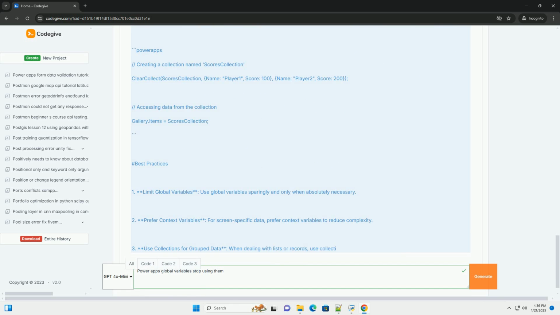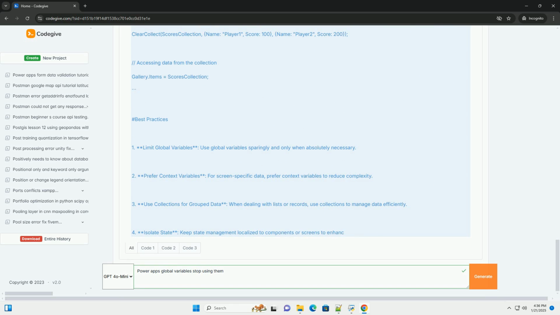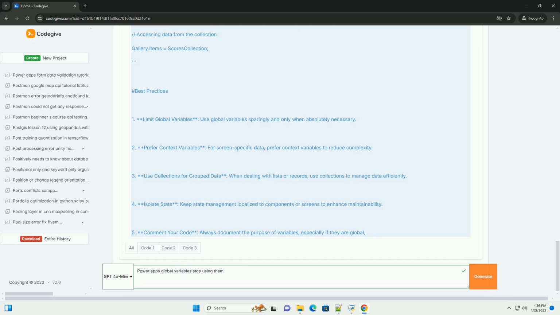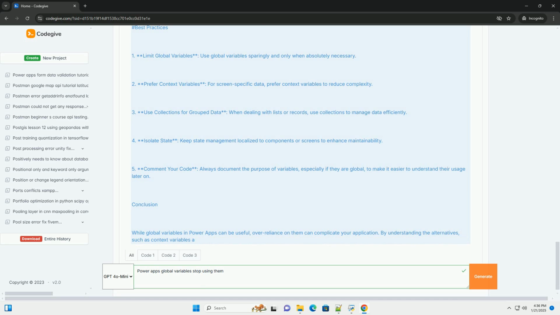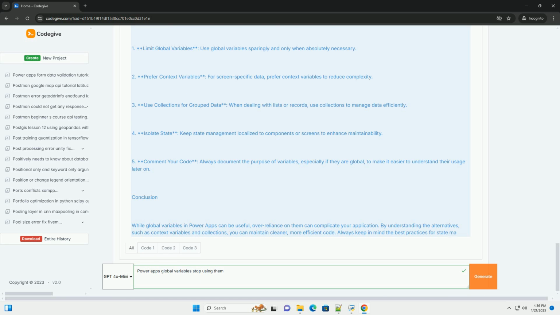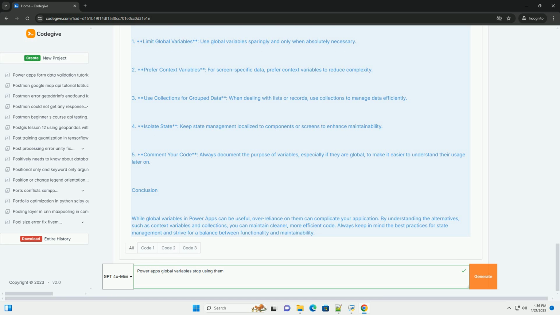Global variables in Power Apps are defined using the Set function and are accessible from any screen in the app. They are useful for storing data that you need to use across multiple screens or components. Example of creating a global variable. Accessing a global variable.